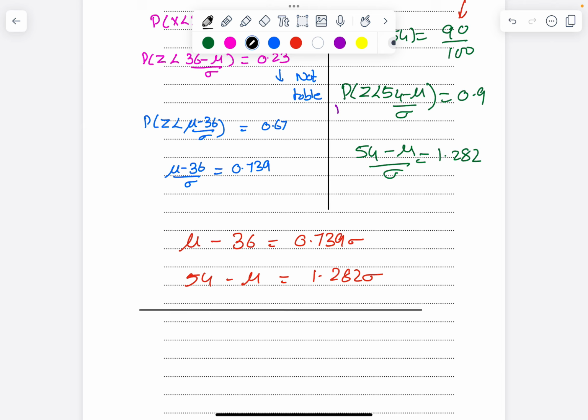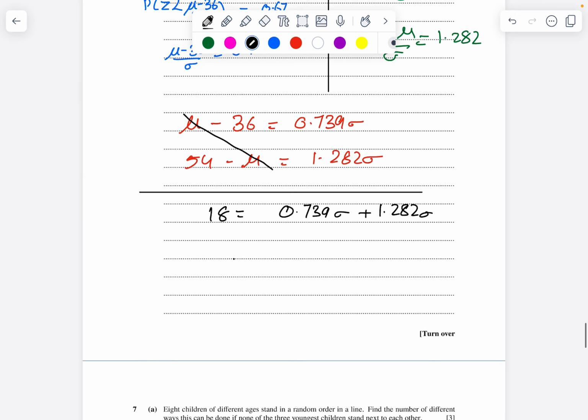Then what am I going to do? I am going to add these two equations, which gives me 18 equals 0.739 sigma plus 1.282 sigma. Then with the calculator, sigma equals 18 divided by, first I add 0.739 plus 1.282, which becomes 2.021.